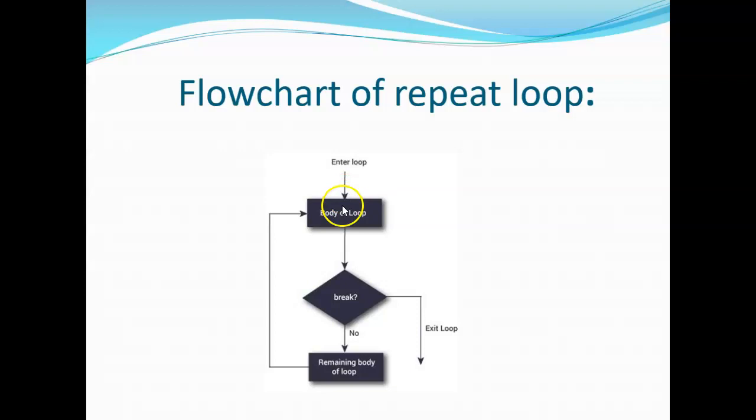This is the flow chart, body of loop. Actually, there is no conditional checking at all. It directly enters into the loop. Based on the break condition, it will come out. Very, very important one.